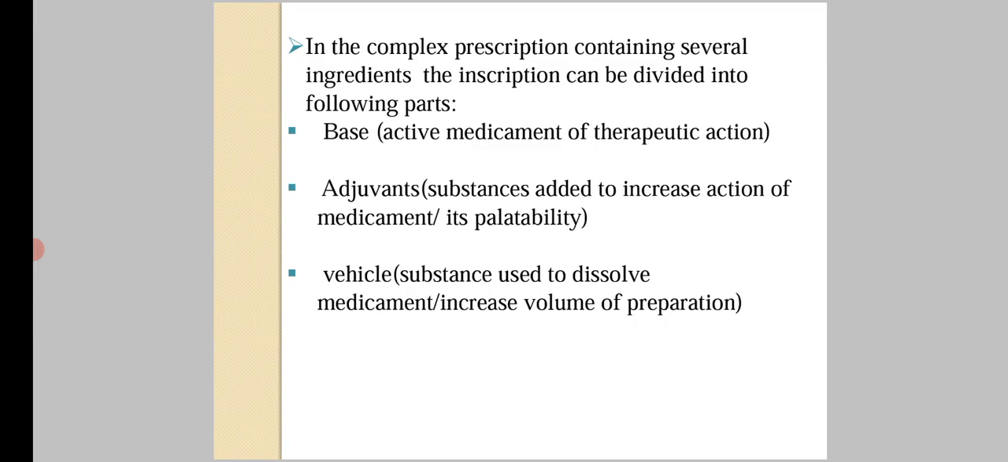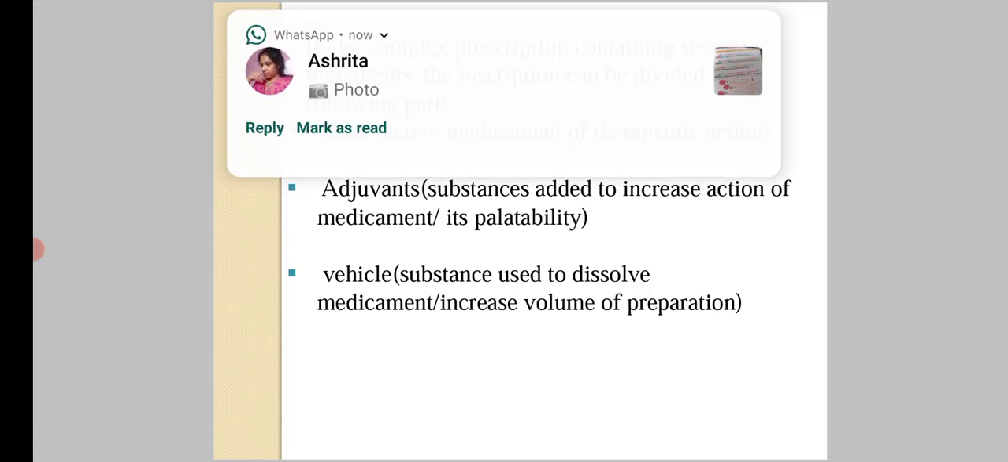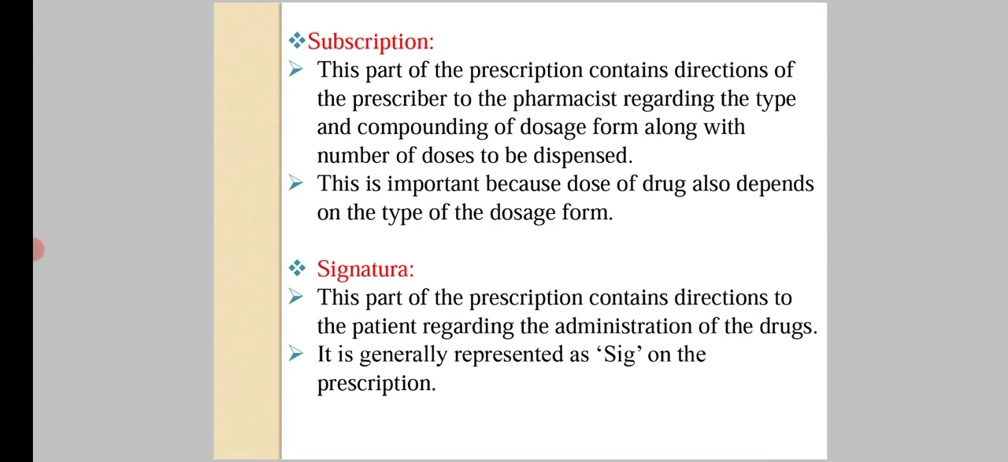In the complex prescription containing several ingredients, the inscription can be divided into following parts: base, then adjuvant, and then vehicle. Then next part is subscription. This part of the prescription contains direction of the prescriber to the pharmacist regarding the type of compounding of dosage form along with the number of doses to be dispensed. This is important because dose of drug also depends on type of dosage form.